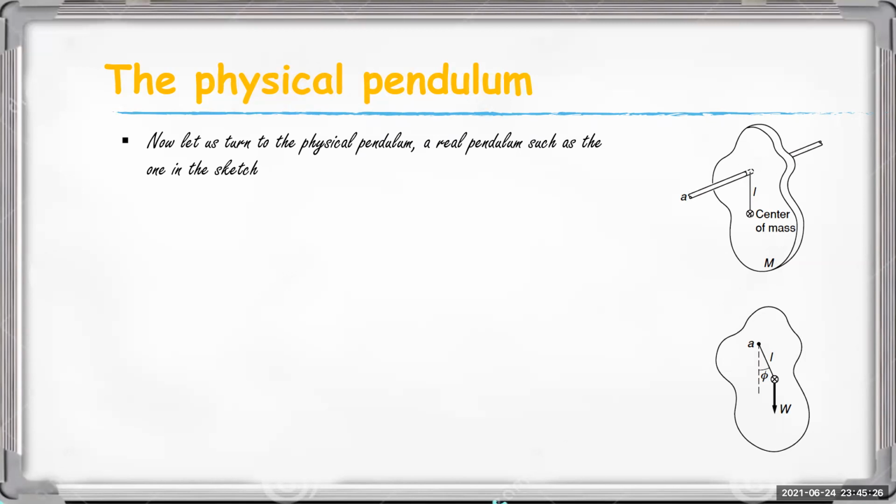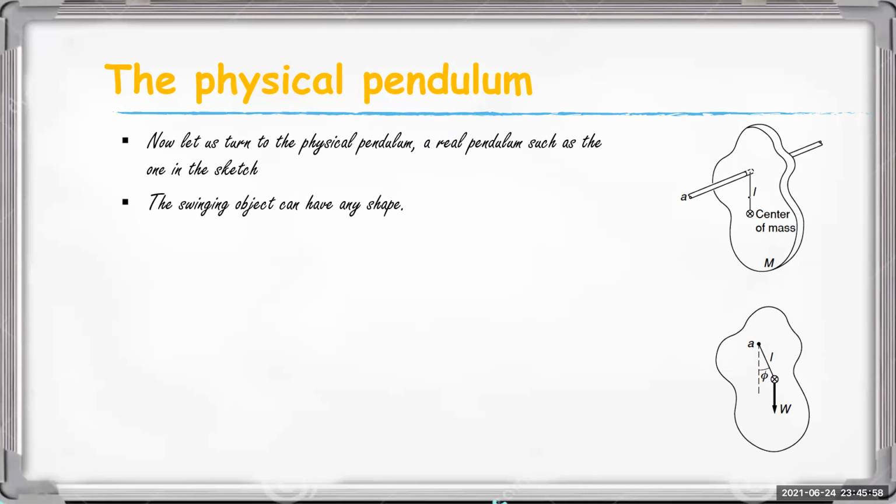Okay, and the center of mass of the body is marked here. It has a total mass m, and the distance between the axis and the center of mass is taken as L. The object can be any shape.